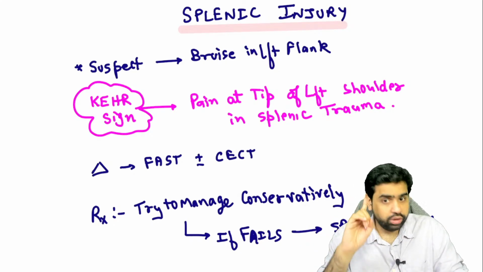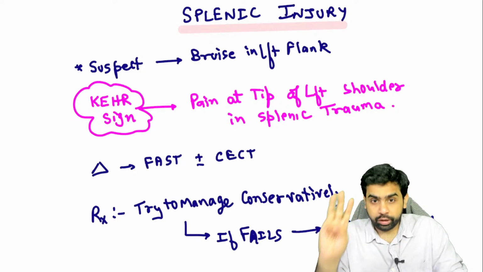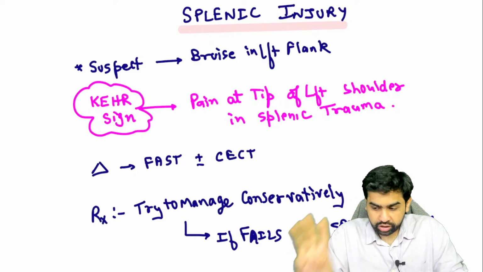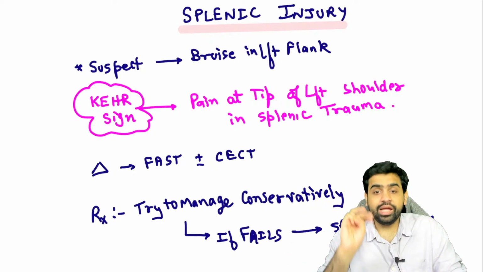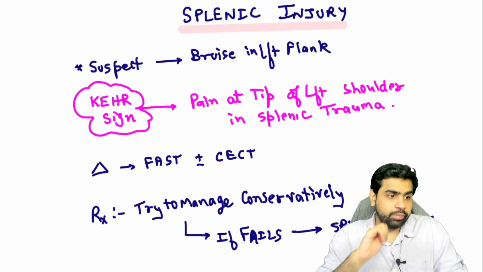So I'll repeat my question. Blunt abdominal trauma, splenic injury grade 4 on the CT scan. The blood pressure of the patient is 116 by 72 millimeters of mercury, and heart rate is, let's say, 104 per minute. What is the management of this particular patient?